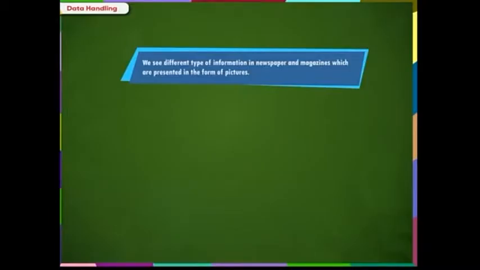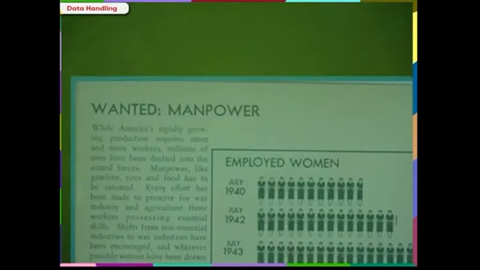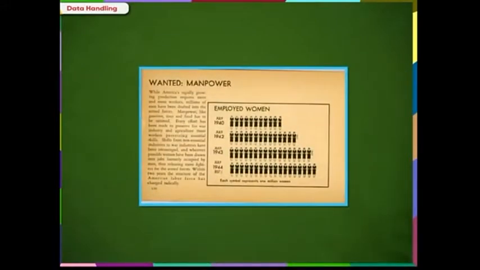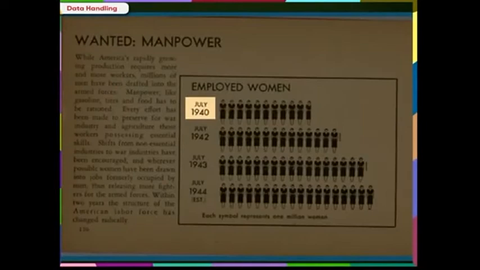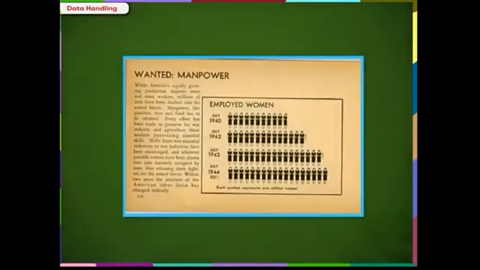We use different types of information in newspapers and magazines which are presented in the form of pictures. For example, look at this news, where the information on the number of working women in the United States of America is shown. This picture gives the information about the number of working women from the year 1940 to 1944. We can clearly see that the number increases as the year increases.